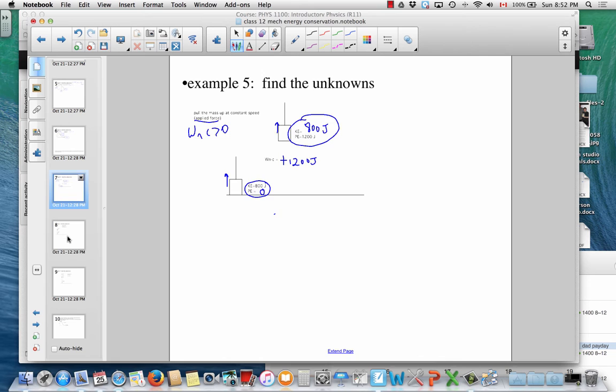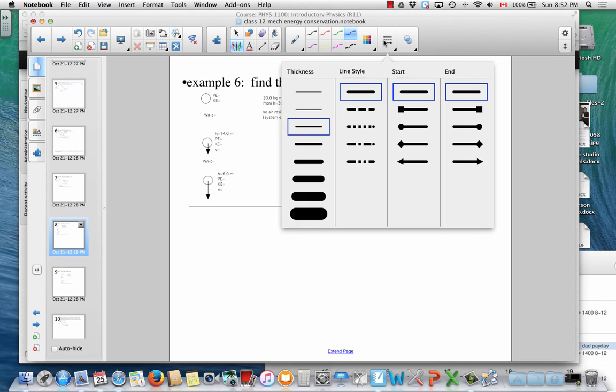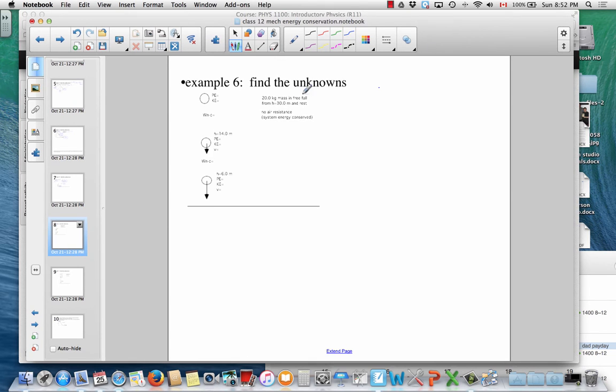One last conceptual example here. This is just a mass in free fall. If it is in free fall with no air friction, then the sum of the kinetic and potential energy will be constant. And remember, this means mechanical energy. This means the sum of kinetic and potential.